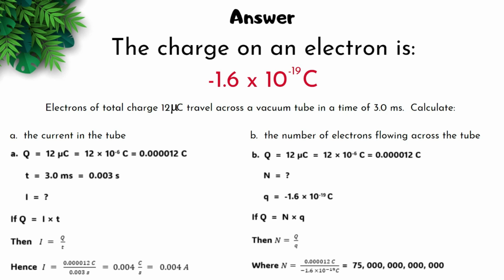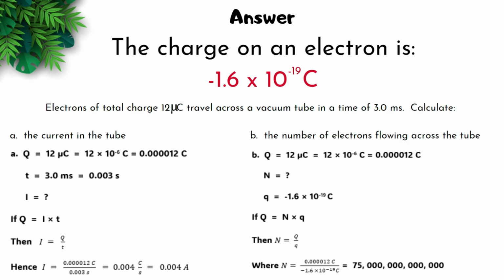Since it is Q, I, T, we're going to be using Q equals I times T. We transpose for I, and I is equal to Q over T. We divide 0.000012 coulombs by 0.003 seconds to get 0.004 coulombs per second, which translates to 0.004 amps.